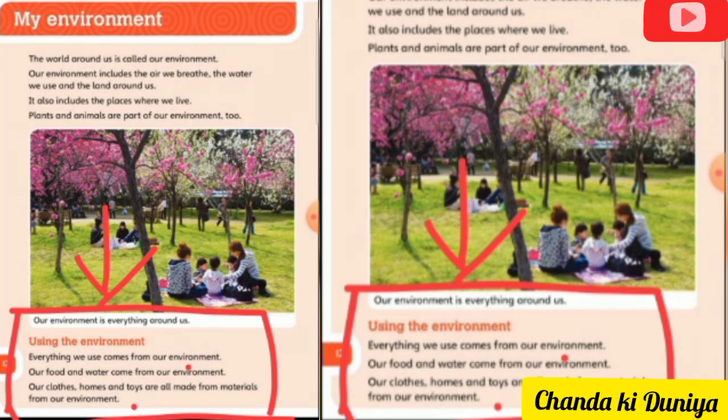In second paragraph, they are going to tell us that in environment there are two resources. Number one is natural resources. Number two is artificial resources. Natural resources means the resources which is made by nature, the resources which is made by Allah. For example, sunlight. Sun is created by Allah, and sun gives us sunlight. Air, land, water.